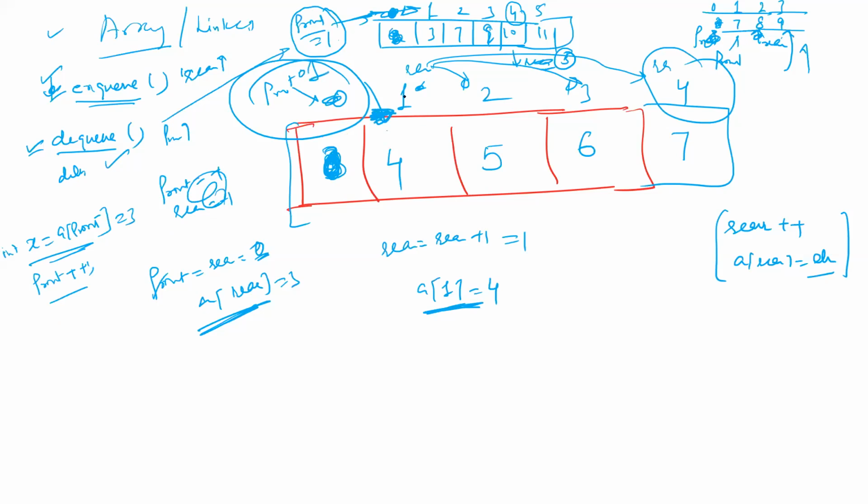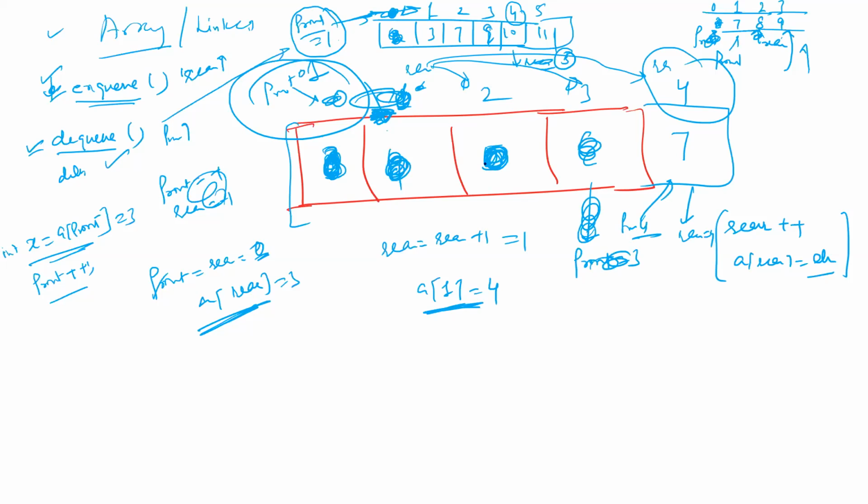Again I am doing deletion. The front will again be incremented. This value will be given to x, dequeue operation. At some moment again one value is deleted. So at this moment no element is there. Front will become equal to 3 and rear is equal to 4. Let us suppose one more deletion is there. So front will become equal to 4 and rear is also equal to 4.